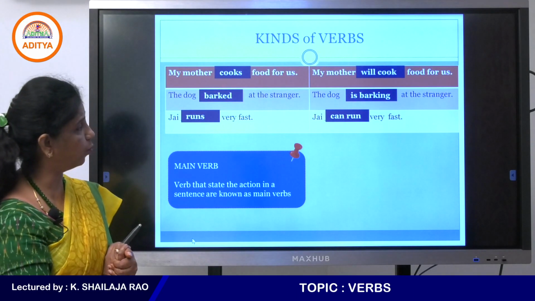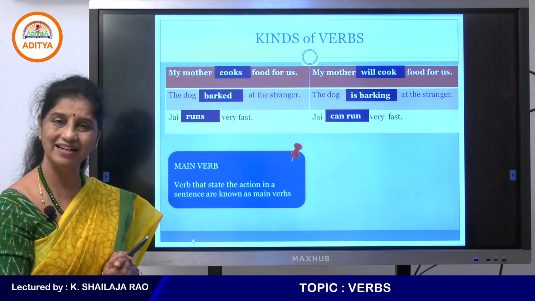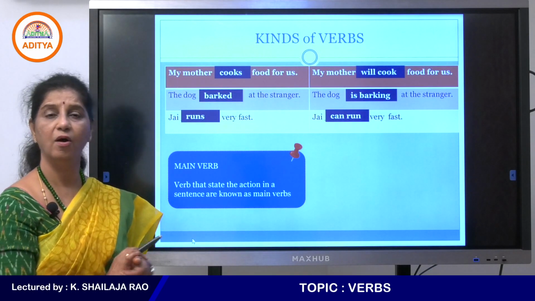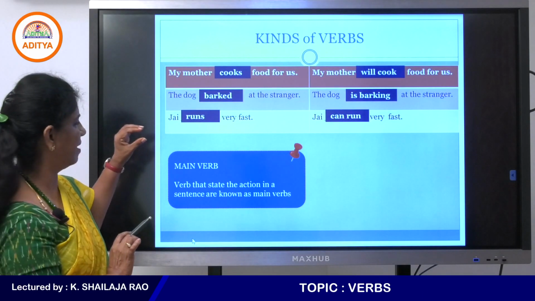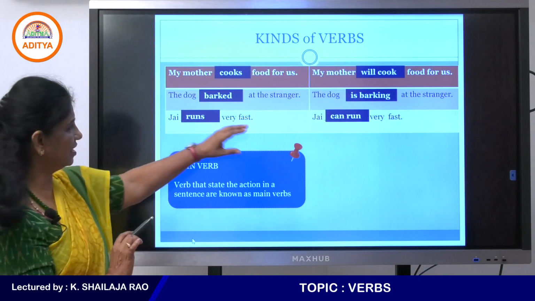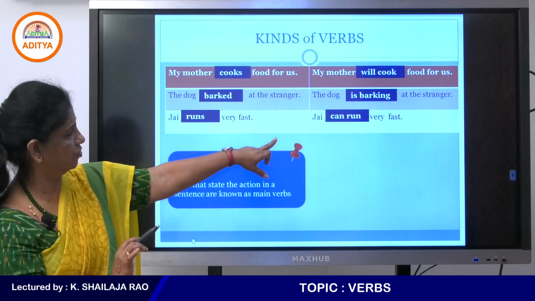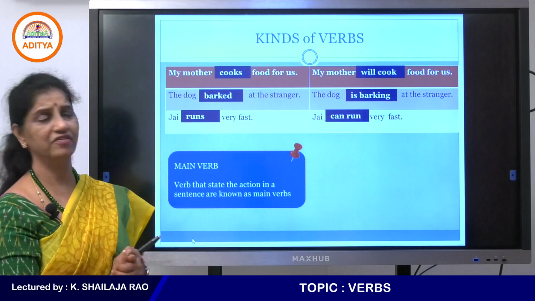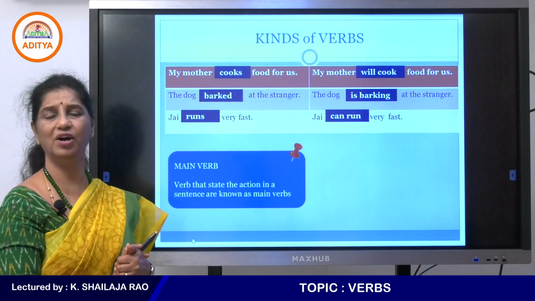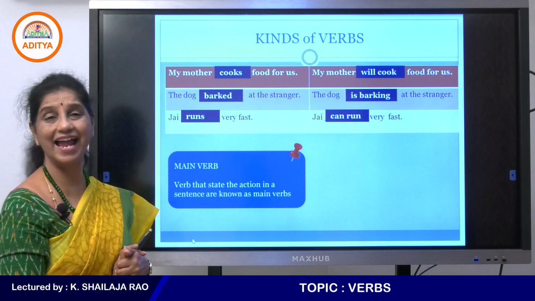Then what are will cook? What is barking? What is can run? How are they also marked as verbs there? The main verbs are cook, barked, runs. But when you're looking at future or the past, or is barking in the present tense, you have some other words added to the verbs. Will cook, is barking, and can run.